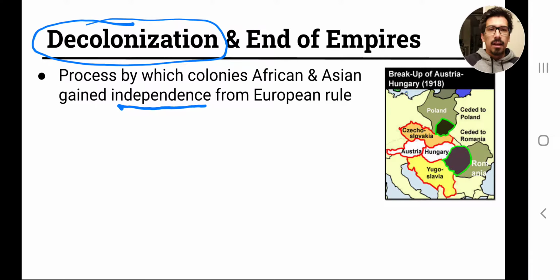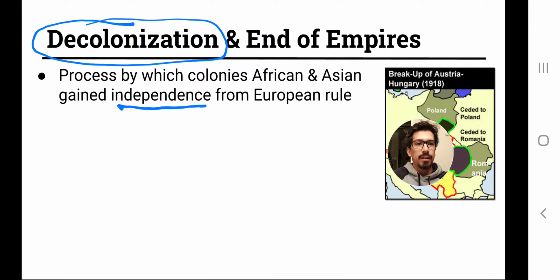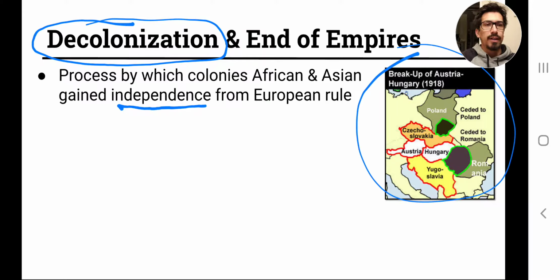And so that refers specifically to decolonization, but for the purposes of the AP class, a lot of times in this section, we also include the development of new states because of the collapse of empires. So if you look over here on this map, you see a map we've seen before, the breakup of the Austro-Hungarian Empire and the new states that developed out of that.